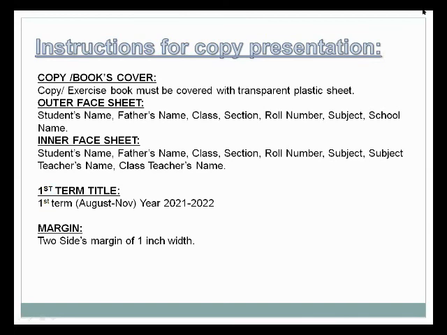Then you will move to the second page and complete the title page of the first term, and then on the next page make a title page of the first chapter, which is unit number 1, Introduction to Scientific Measurement.